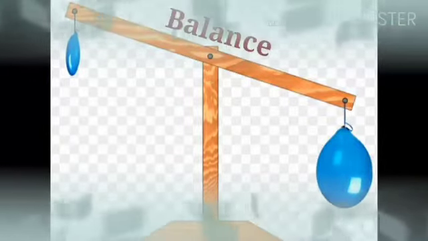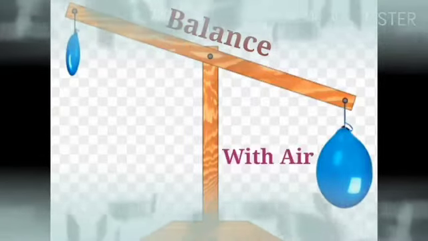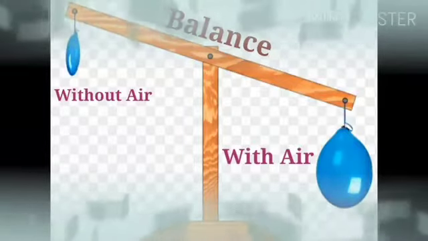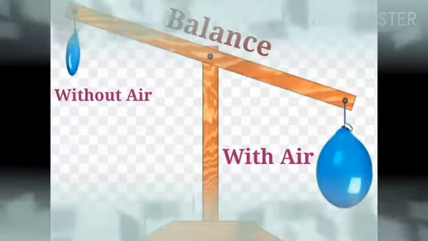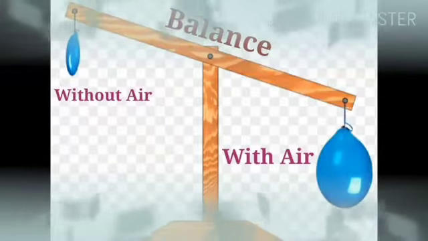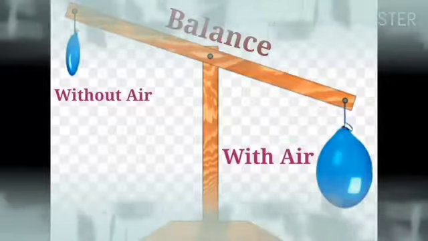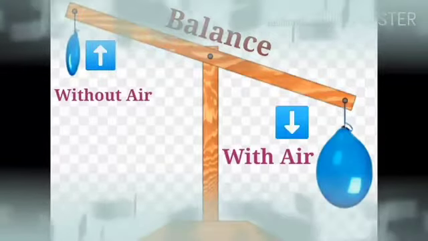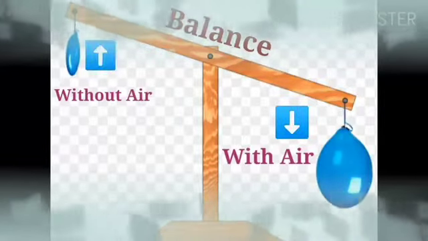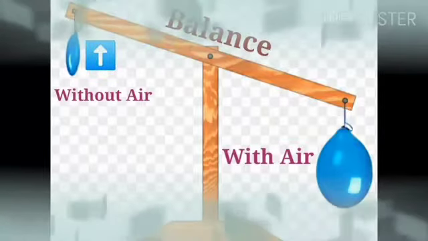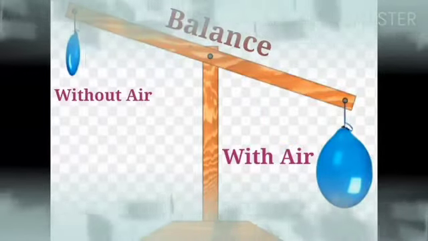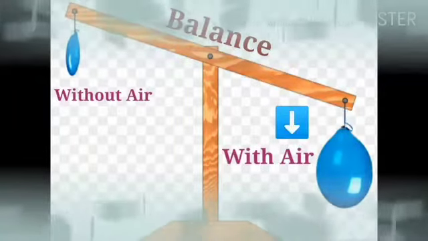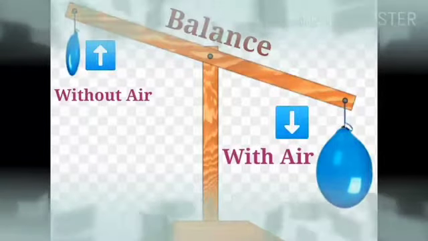Now here is one more picture. Let me explain about this. Have a look at this picture. Here you can see two balloons tied to a balance. One balloon is filled with air, whereas the other is not filled with air. The balloon which has air in it comes down, whereas the other balloon which doesn't have air in it goes up. Do you know why these two balloons are not balanced?